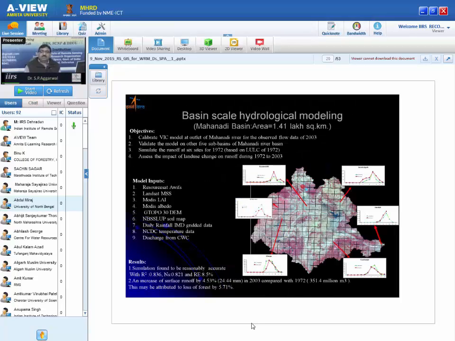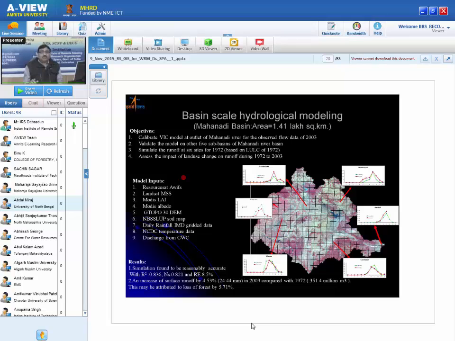Now you can see you can monitor your basin. This is one example that we have checked. Nowadays people are talking about land use, land cover change. This really creates a problem for the hydrological cycle, because when you cut the forest, you are reducing the interception, you are reducing the infiltration, and evapotranspiration will change.